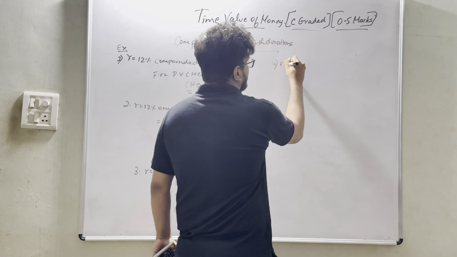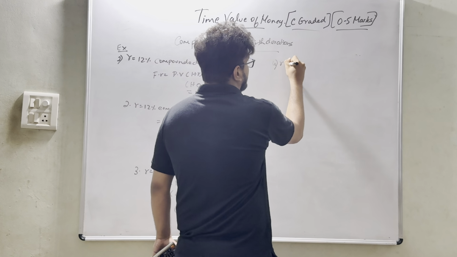So 1 plus 0.12, first directly assume it as annually, 1 plus 0.12 whole power 1. Monthly is nothing but divided by 12, here it is into 12. So 1 plus 0.01 whole power 12. So 1.01 whole power 12. Any doubts? Okay, next.